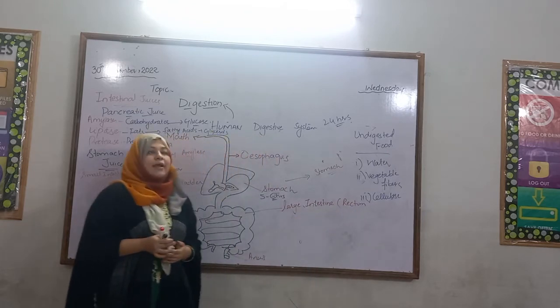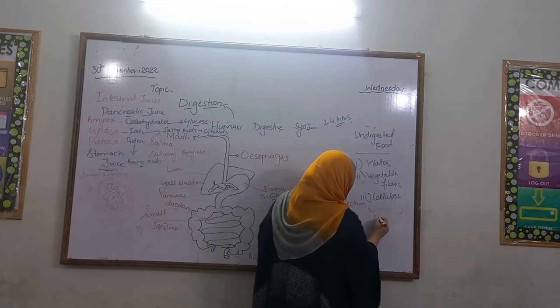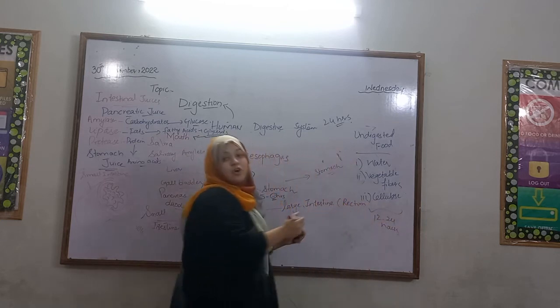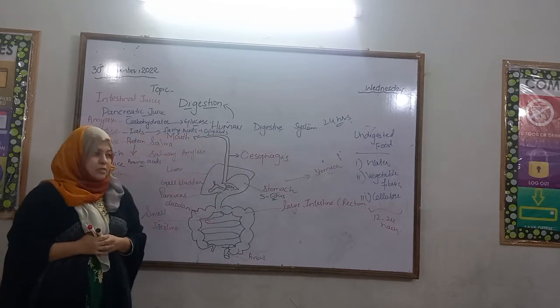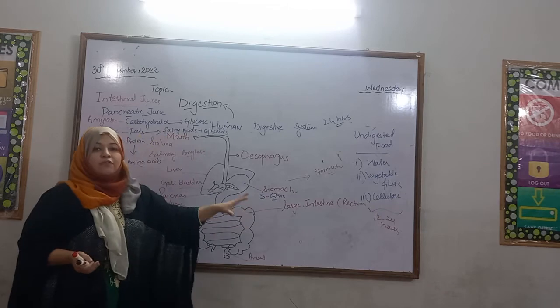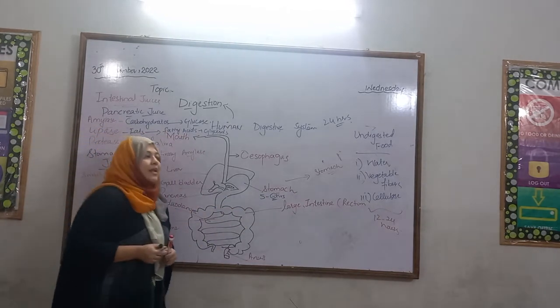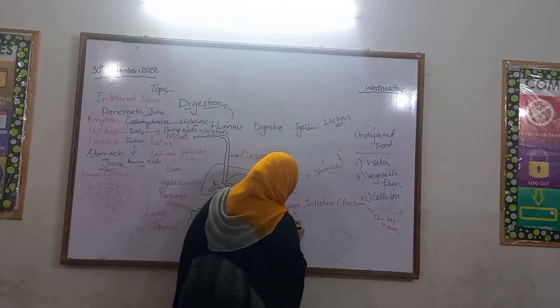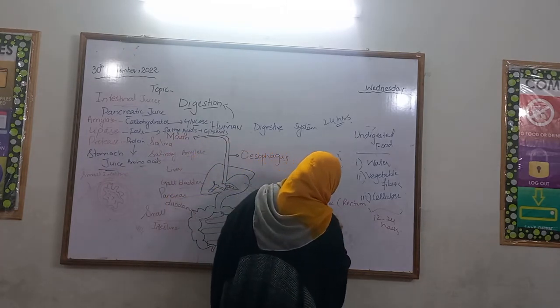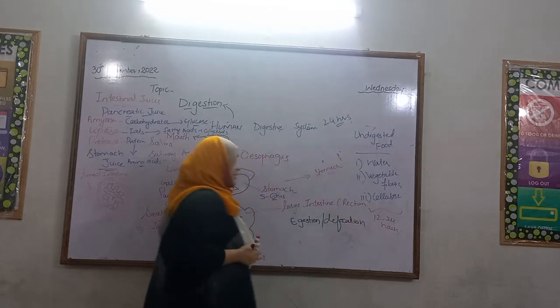Feces will stay in the large intestine for 12 to 24 hours, and the muscles of the large intestine are responsible for releasing this feces material. The release of feces from the anus is called defecation. What is defecation? The release of feces material from the large intestine.